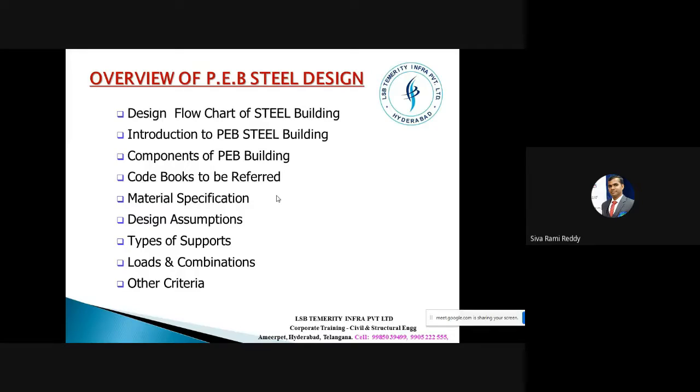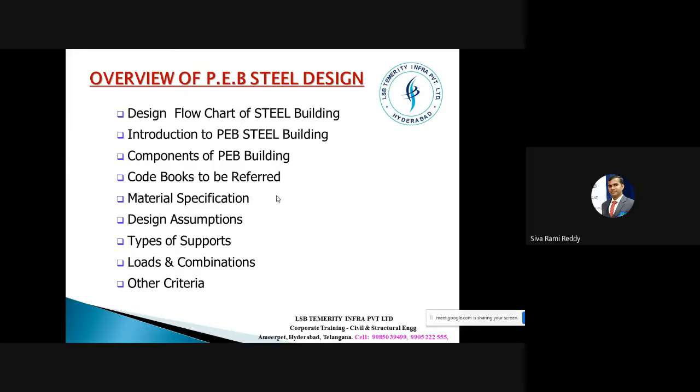And then design assumptions. Whatever we are studying from academics, first we have to know what we are studying, and then what is the relation between academics and the realistic condition or real-time scenario to apply such assumptions when we are analyzing and designing a structure. So there are some design assumptions. We have to go through the design assumptions and make sure that the model that we are preparing, the loads we are applying or considering, and the way we are designing it are in line with the assumptions that we have studied from our academics.